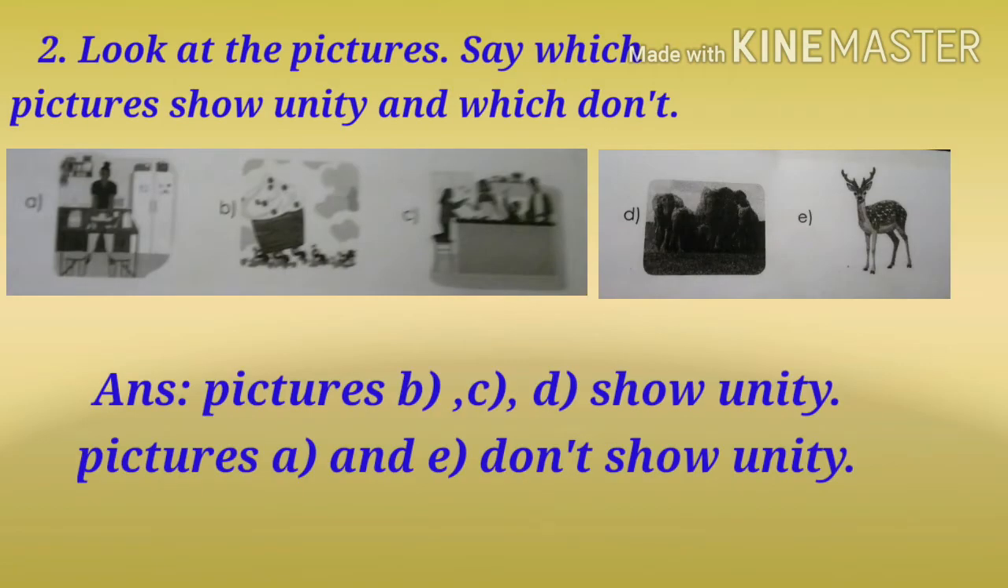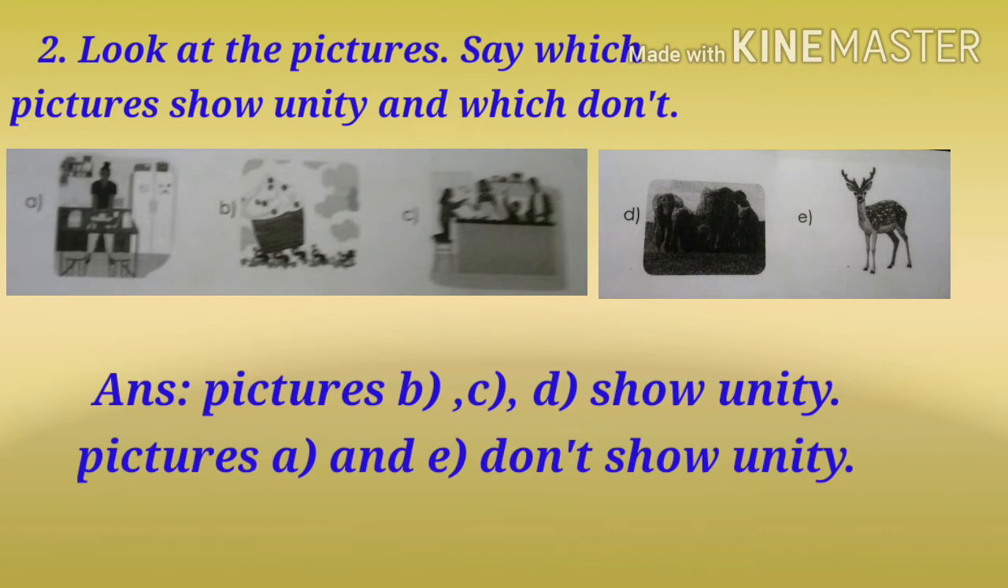Then question number 2. Look at the pictures. Say which pictures show unity and which don't. So here are the 5 pictures. Students, you have to find out in which picture you can see the unity. So the answer is picture B, C, D. They show unity. In picture B there are some ants. They are working with each other.